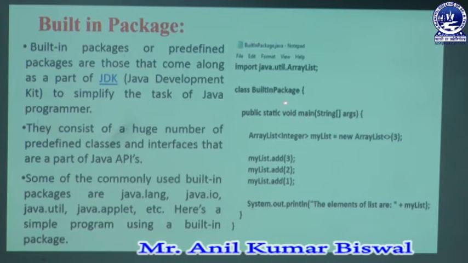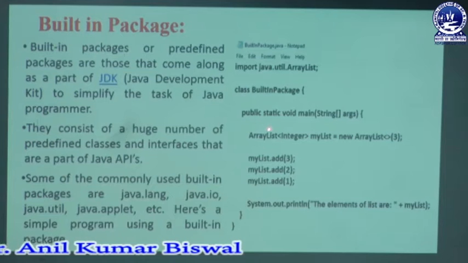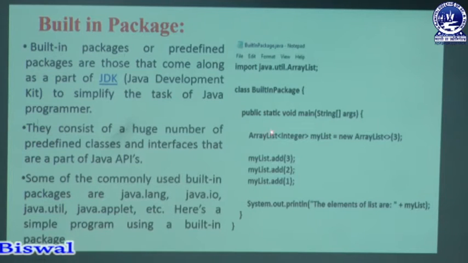In that method we can define an ArrayList type statement, ArrayList of Integer. That means this ArrayList is an integer type ArrayList, where the I in Integer is capital, and Integer is a predefined class.